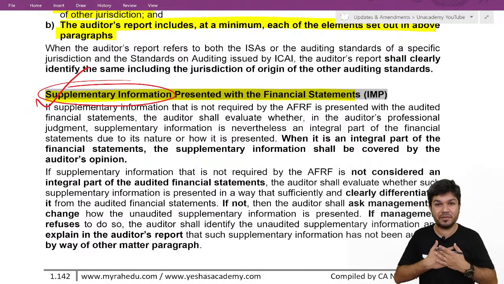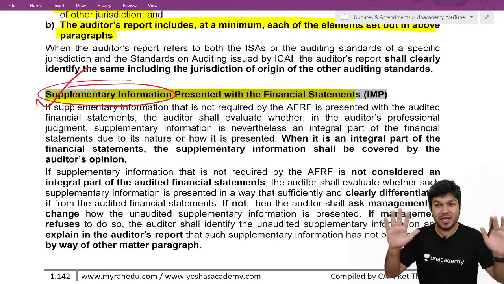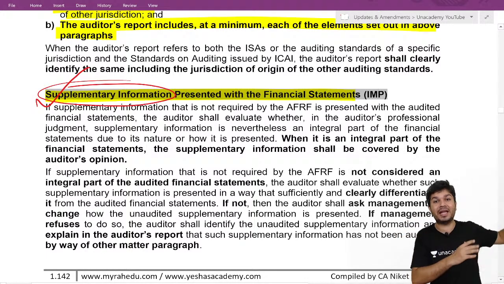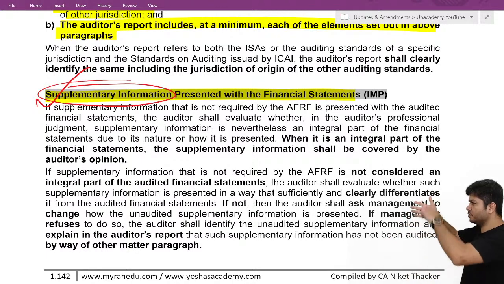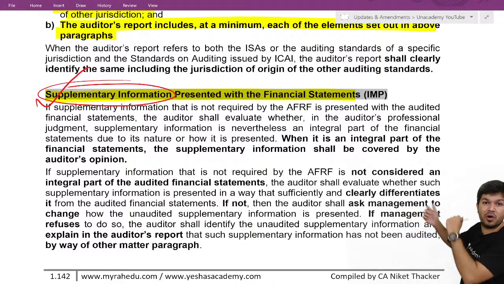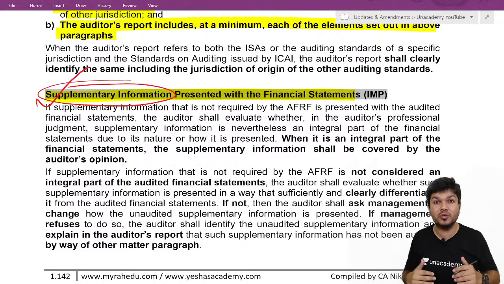Now if the additional information is audited, it should be covered in our report. But if it is not audited, it should be distinguished from the financial statement. Very logical. Imagine pages 1, 2, 3, 4, 5. At the top of page 5 your financial statements are over, and immediately Form AOC-1 starts. The user might feel it's a part of the financials.